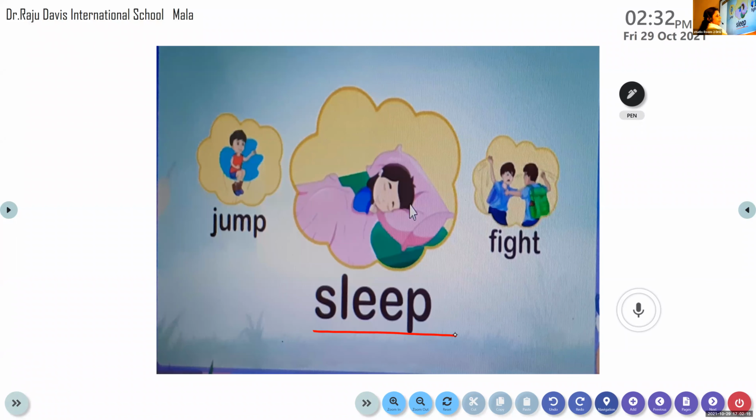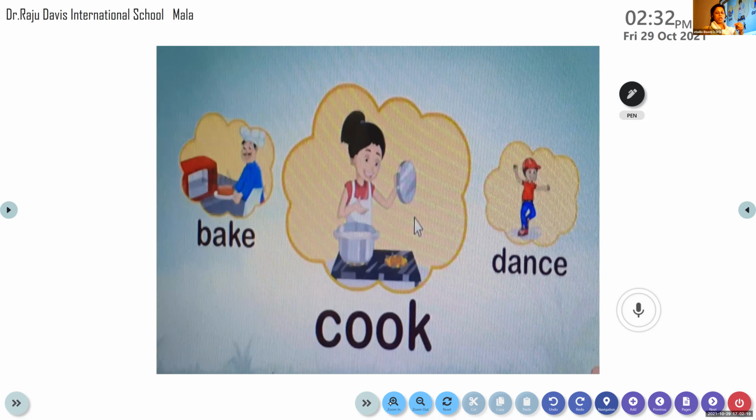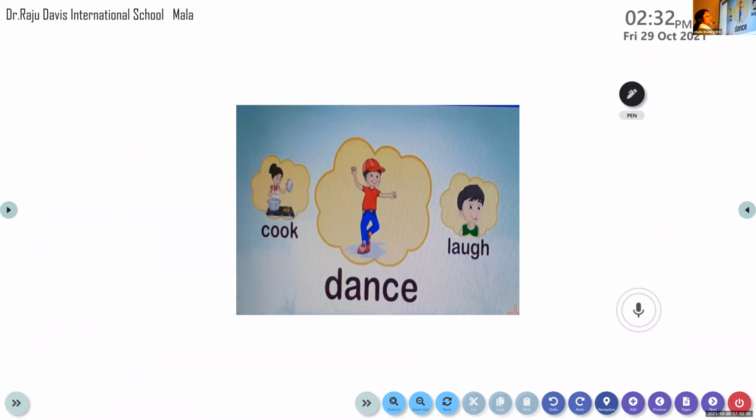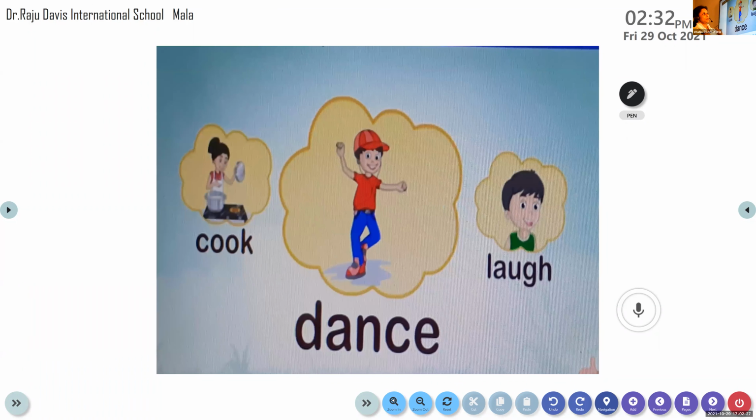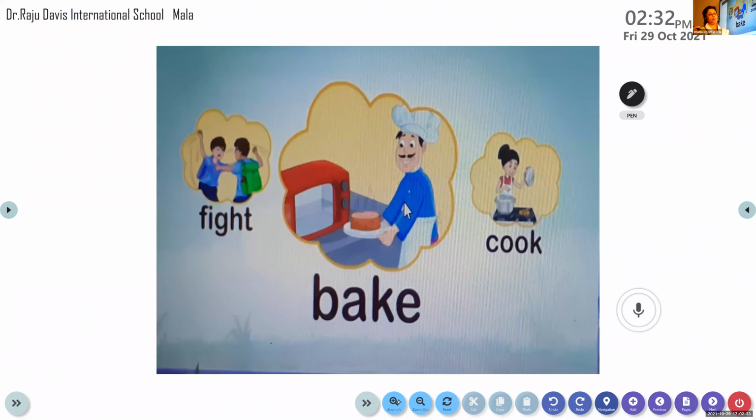Okay, now the next action word here is cook. Your mother cooks in the kitchen. So cooks is an action word. Okay. Dance is an action word. Okay. Bake. The baker bakes. So that is the action here. Bake.